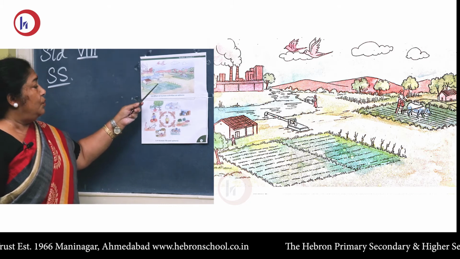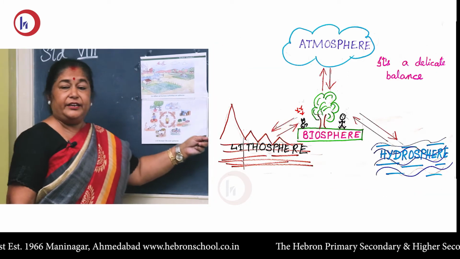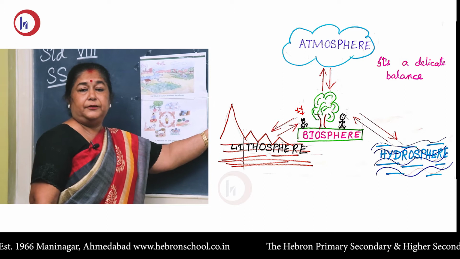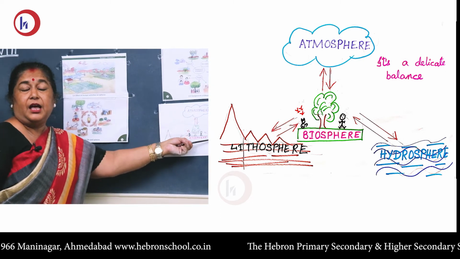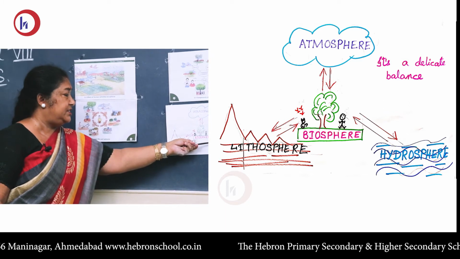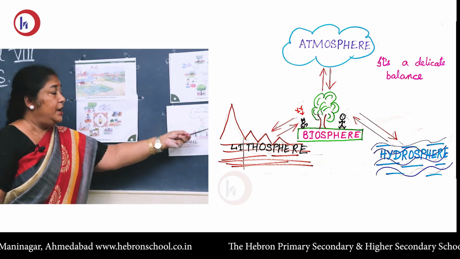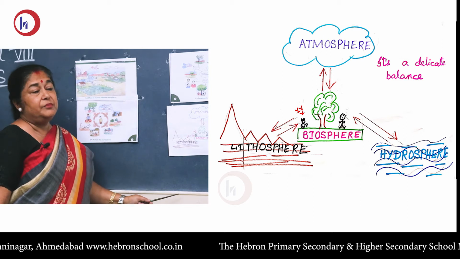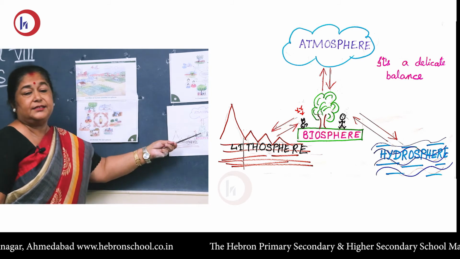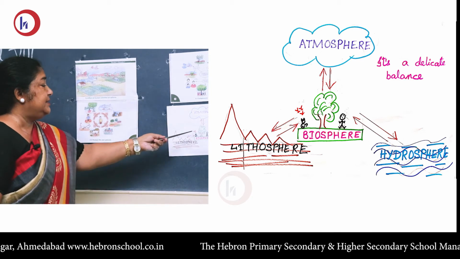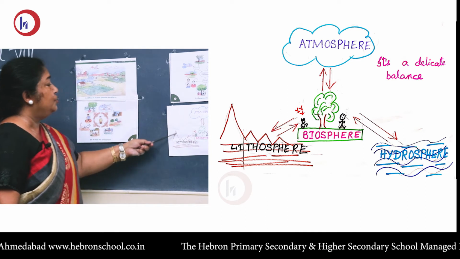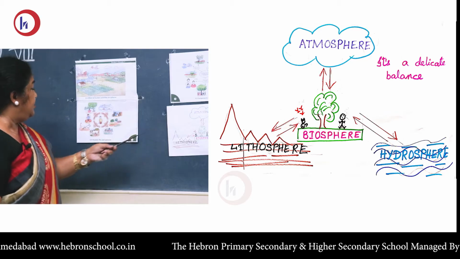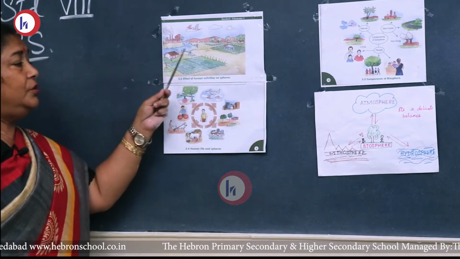Now, when we grow, we even use the wind energy, which is in the atmosphere. Then we use the water as hydropower, electricity. We are using even the biosphere; natural gas we obtain from plants and animals. So as human beings, we use all the other three spheres. We affect all of them.